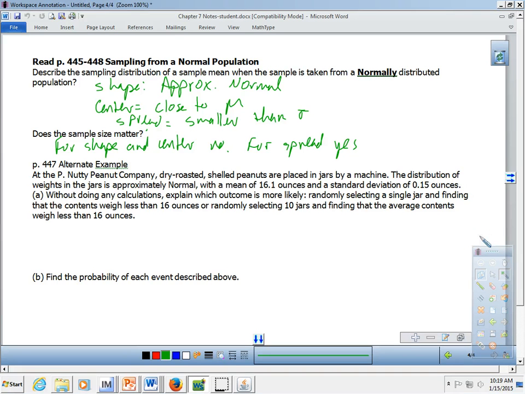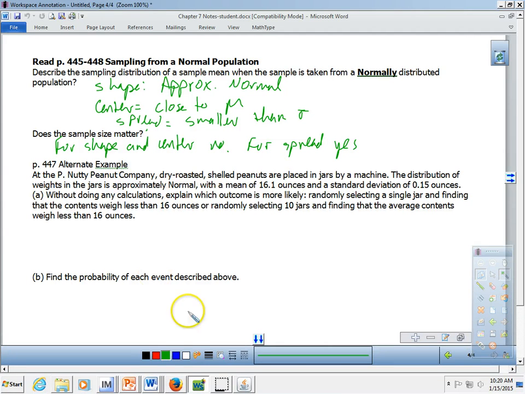At the Nutty Peanut Company, dry roasted shell peanuts are placed in jars by a machine. The distribution of weights in the jars is approximately normal, with a mean of 16.1 ounces and a standard deviation of 0.15 ounces. Without doing any calculations, explain which outcome is more likely. Is it more likely to randomly select a single jar and find the contents weigh less than 16 ounces, or is it more likely to take a random selection of 10 jars and find that the average content weight is less than 16 ounces?